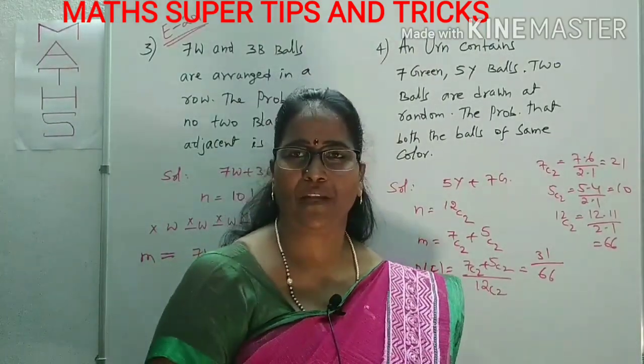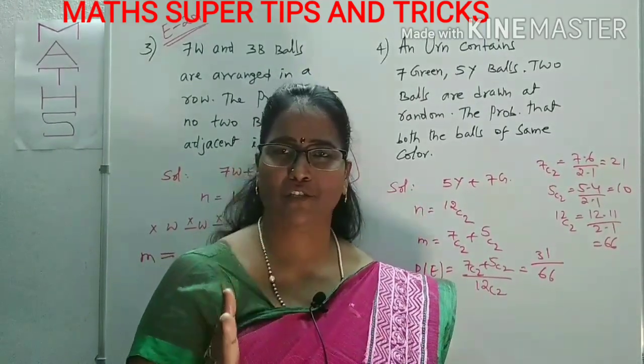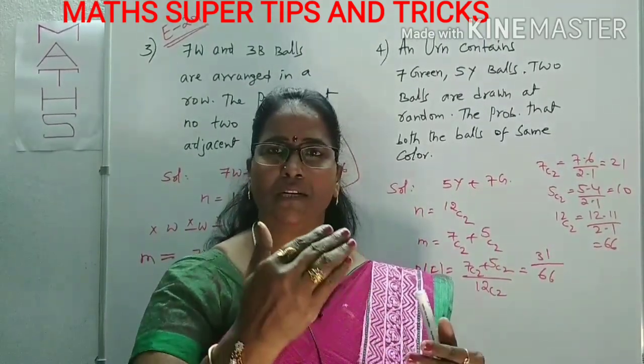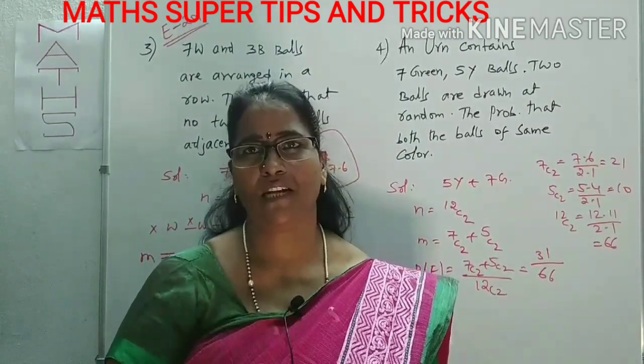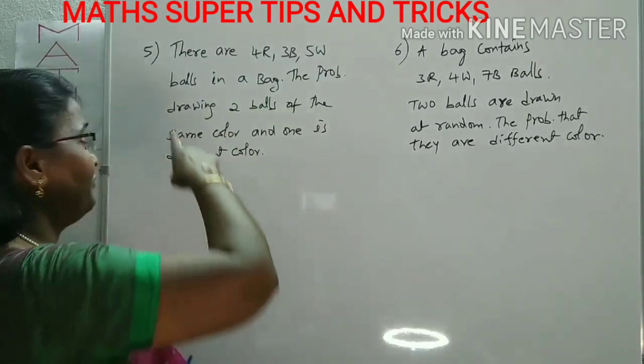Okay, is it clear? Here what is given clearly? There are 2 types of colors. He is asking about drawing the 2 balls, and those are the same color, right? Now we'll move forward to some more questions. Now come to question number 5.